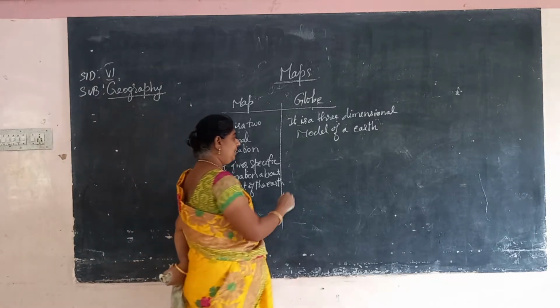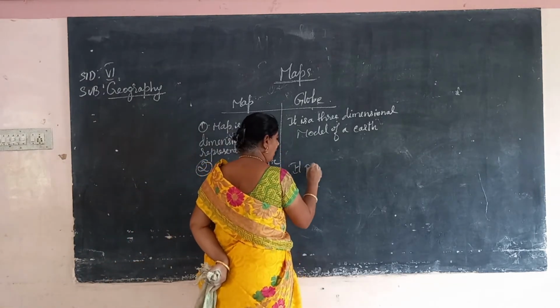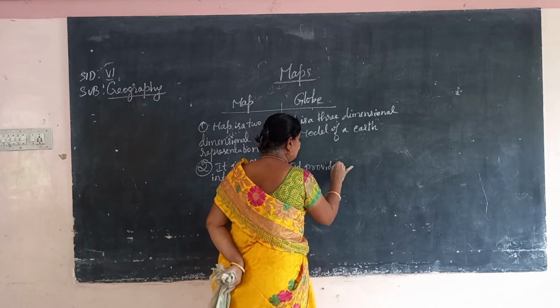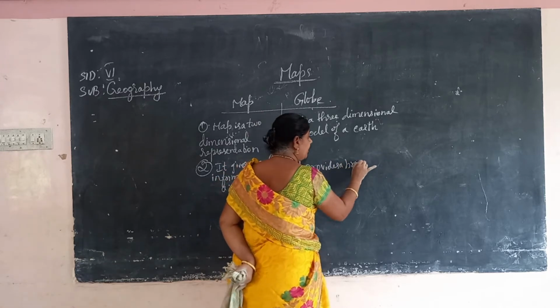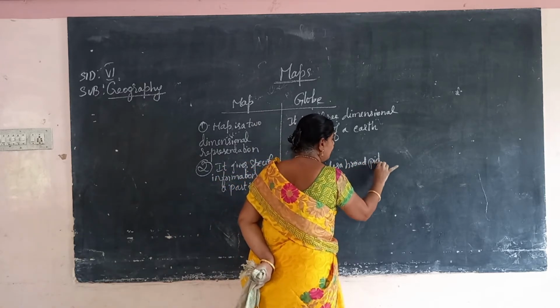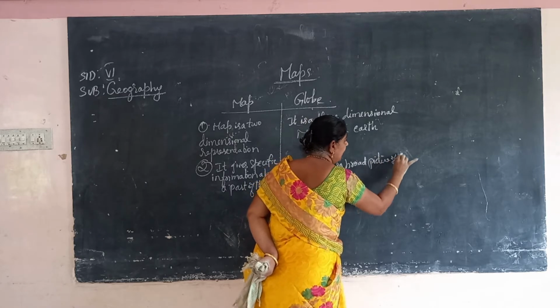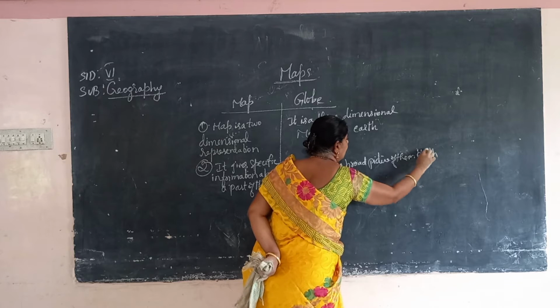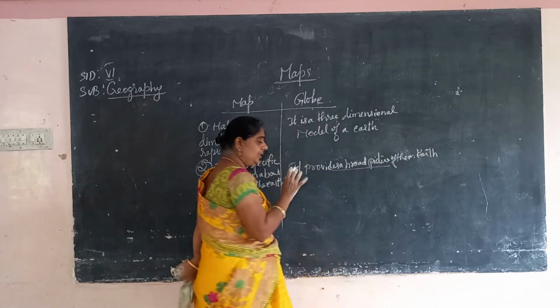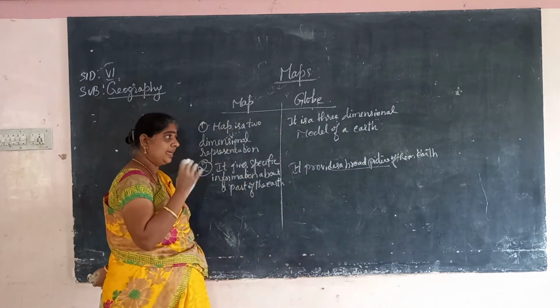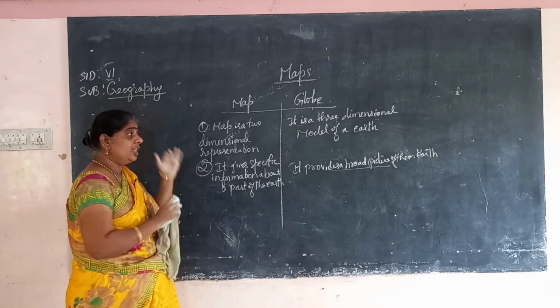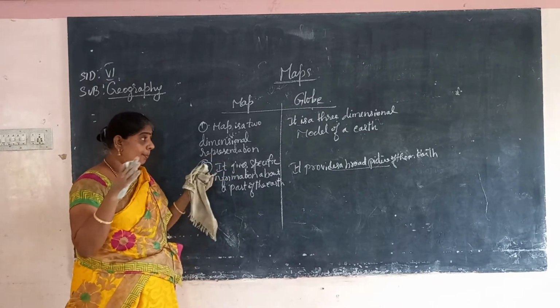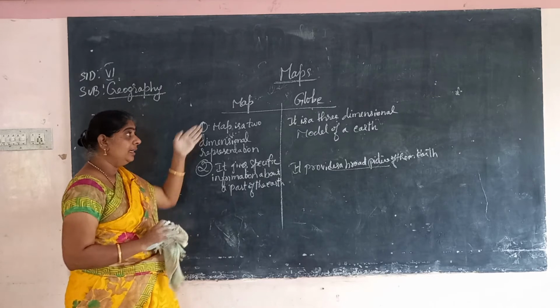And a globe provides a broad picture of the earth. How the earth looks, it shows us correctly as a picture. So it gives a broad picture of the earth.